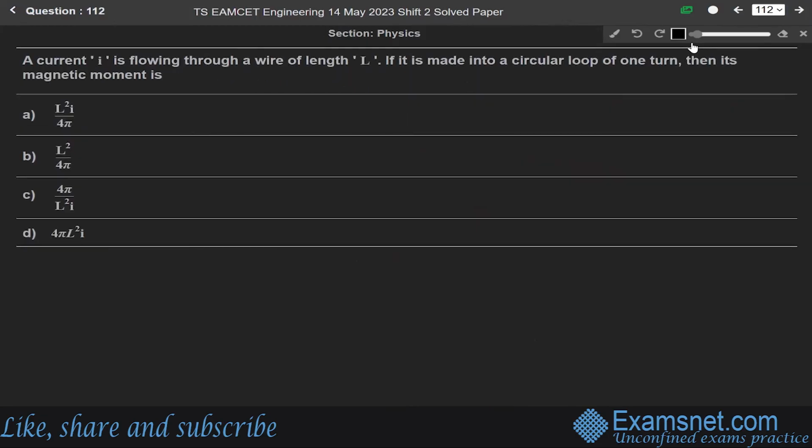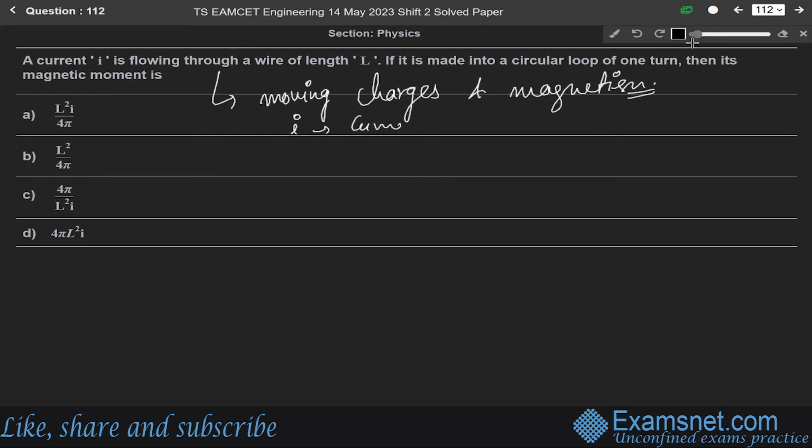Now, next question, 112. A current I is flowing through a wire of length L. If it is made into a circular loop of 1 turn, then its magnetic moment is. So, students, this question is from the chapter of moving charges and magnetism. Now, given in the question, current I in the wire, and wire length is given as L.